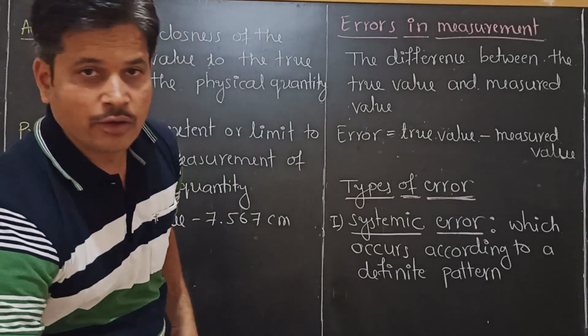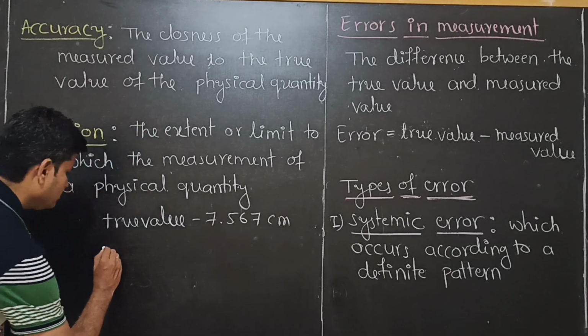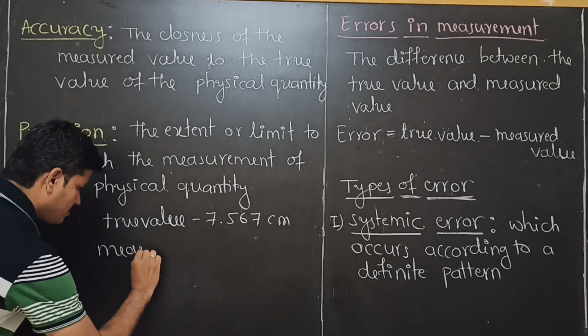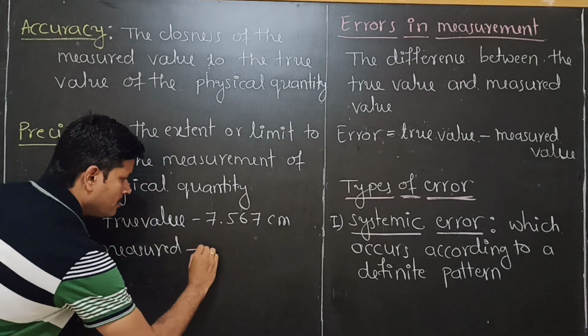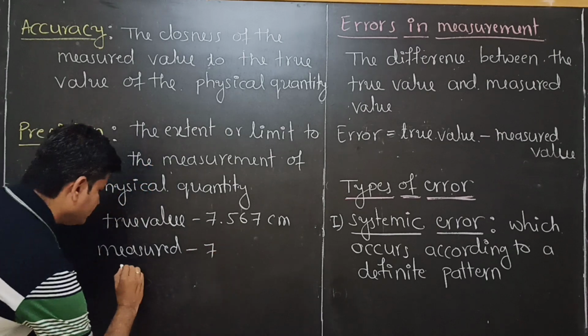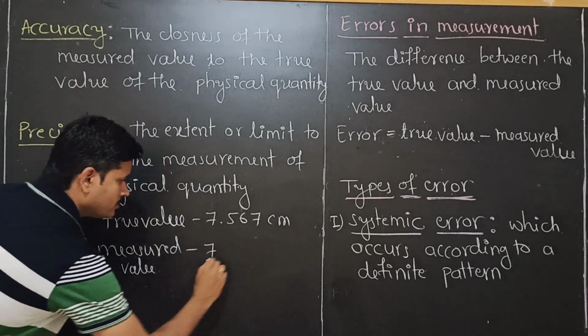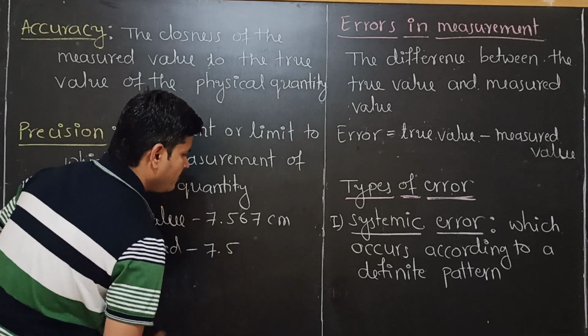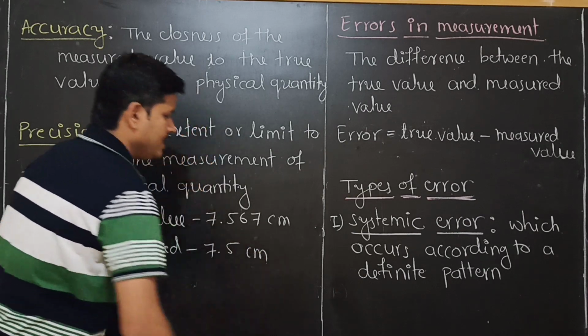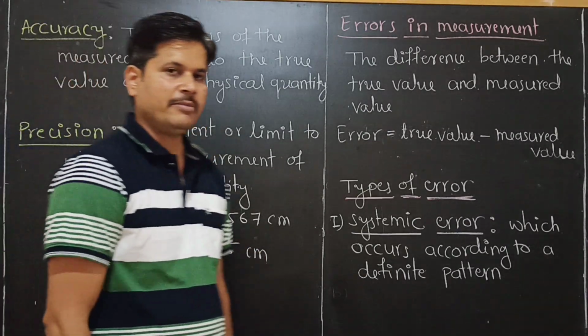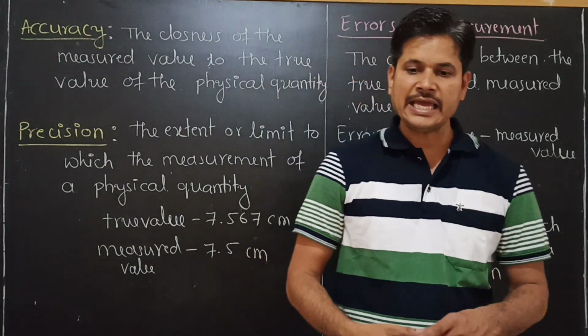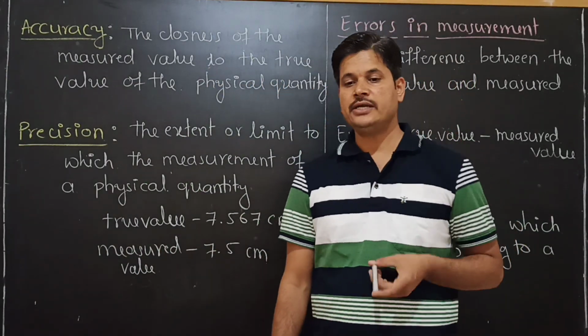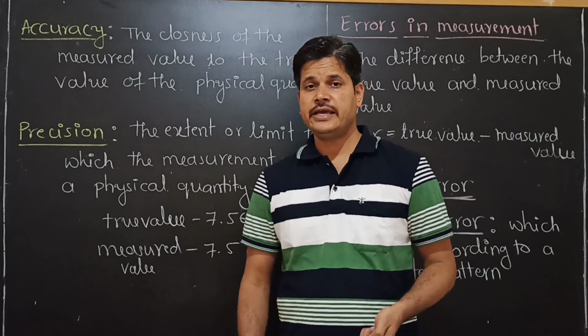Then I got the measured value of 7.5 centimeter.